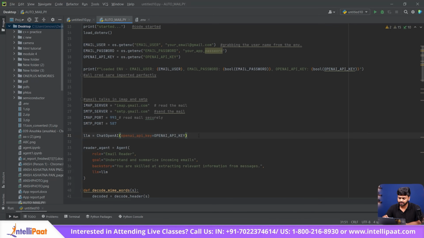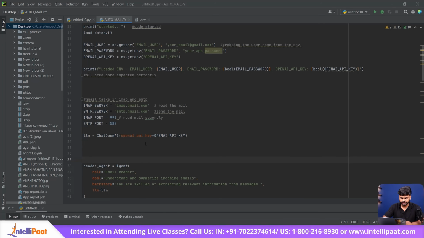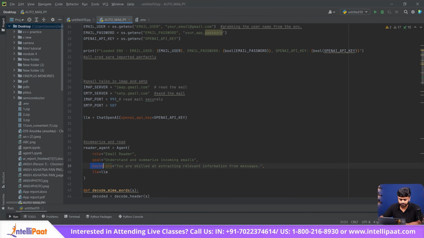We are using it as an LLM that can perform various NLP tasks, for example classification and analyzing patterns, and giving it in human readable form. Now coming to the agents, we are creating an agent to summarize and read the mails in your inbox. To this agent, we are assigning a role to read the emails. The goal is to understand and summarize the incoming email. We are providing a backstory to it that you are skilled in extracting relevant information from the messages.